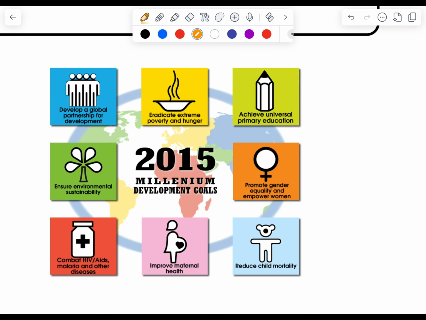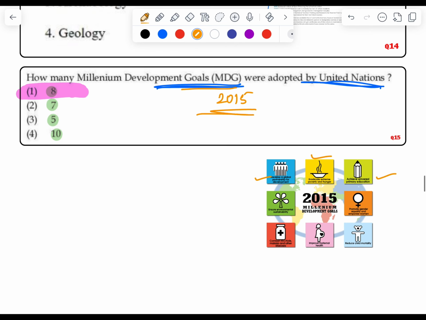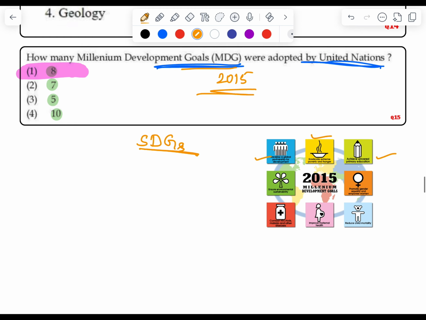We can discuss some of them, like developing a global partnership for development, eradicating poverty and hunger, achieving universal primary education, and so on. These were to be achieved by 2015, but it failed to achieve the target, and that's why the United Nations has launched the Sustainable Development Goals, SDG, about which we will discuss in the next slide. Now moving to the next question.